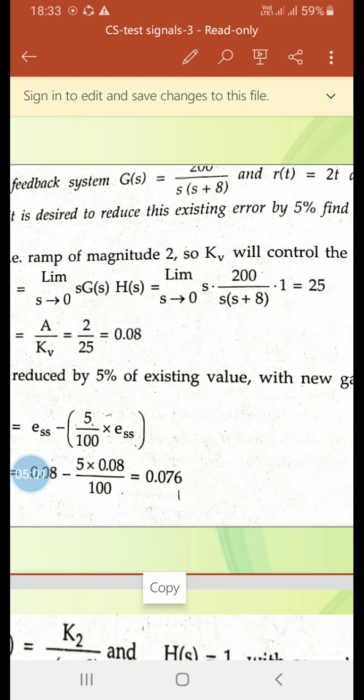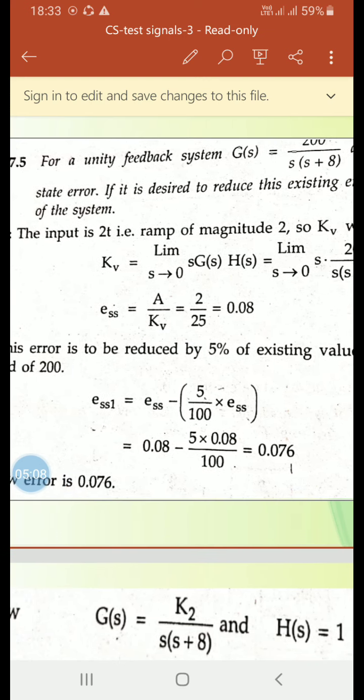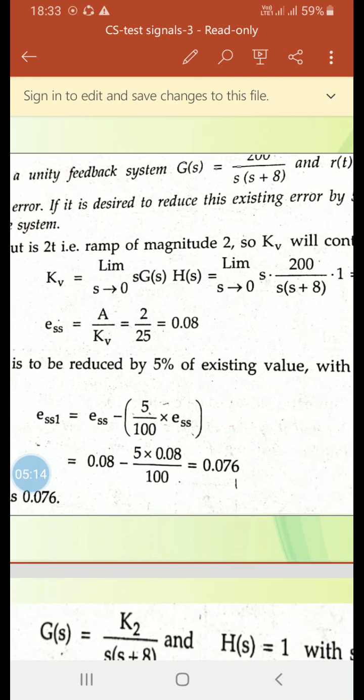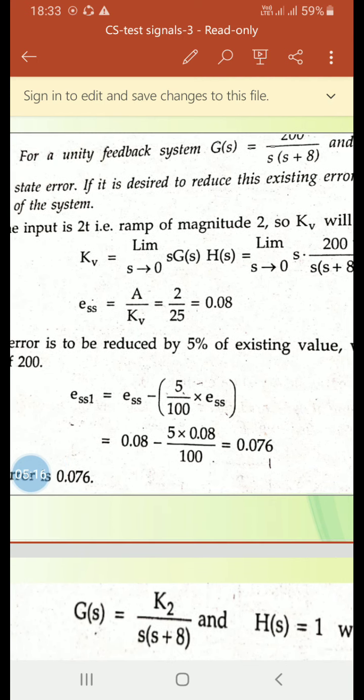As s tends to 0, what remains is 200 by 8, which is 25. Therefore, ESS is equal to A by Kv, which is equal to 2 by 25, which is equal to 0.08.